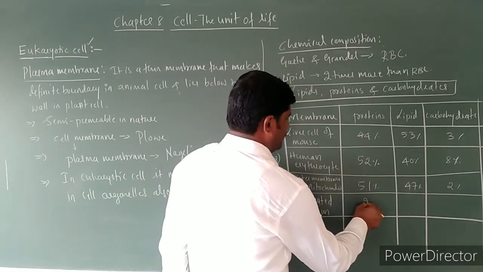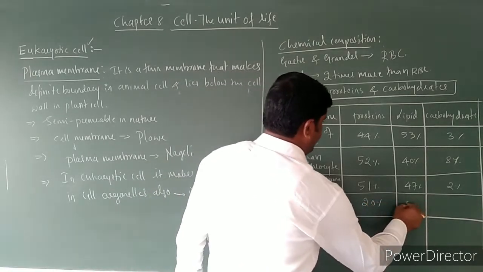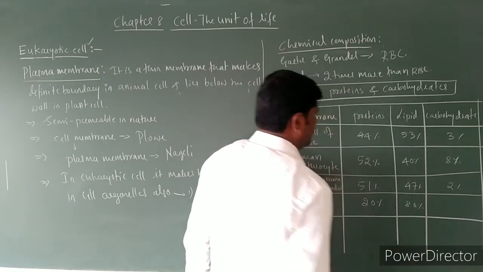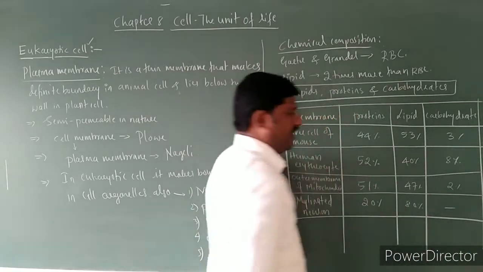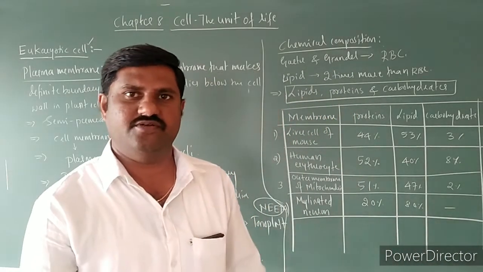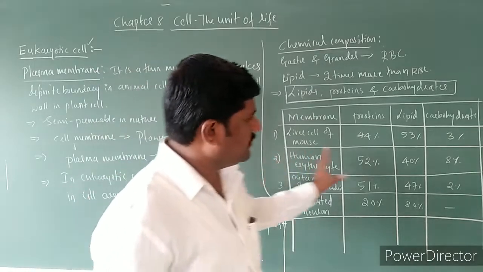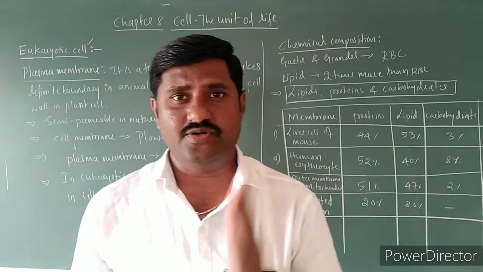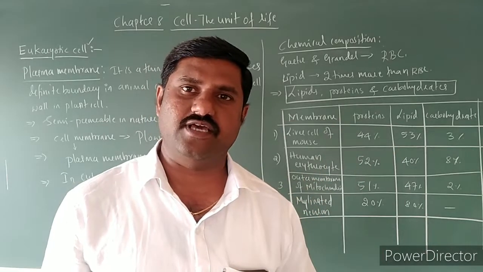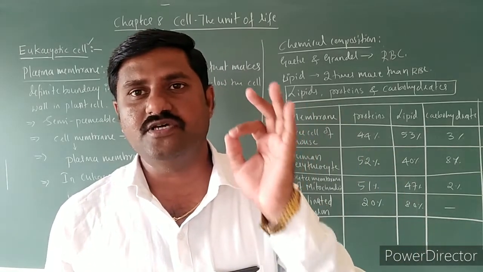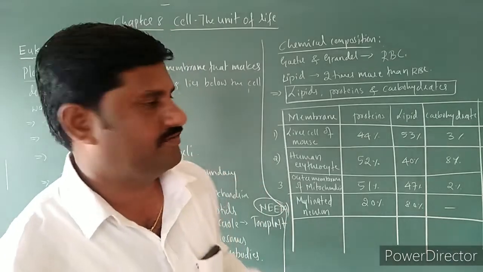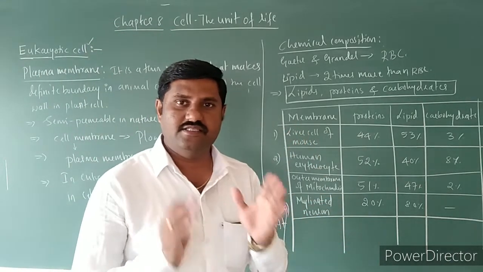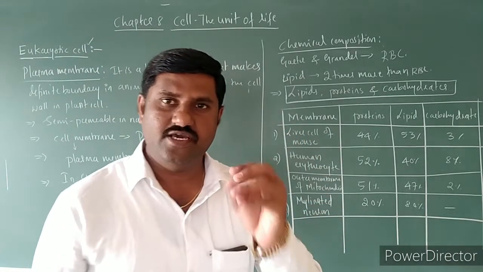Myelinated neuron has 20% of protein, 80% of lipid, and carbohydrate is totally absent over here. So these are the different proportions of proteins, lipids as well as carbohydrates, the major chemical components of the plasma membrane. These are very important aspects to be remembered.